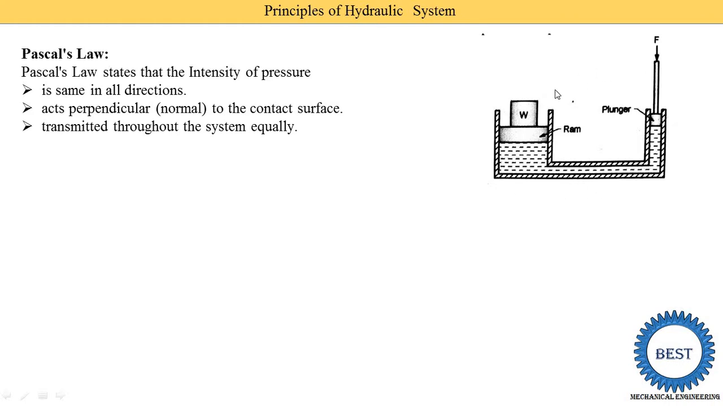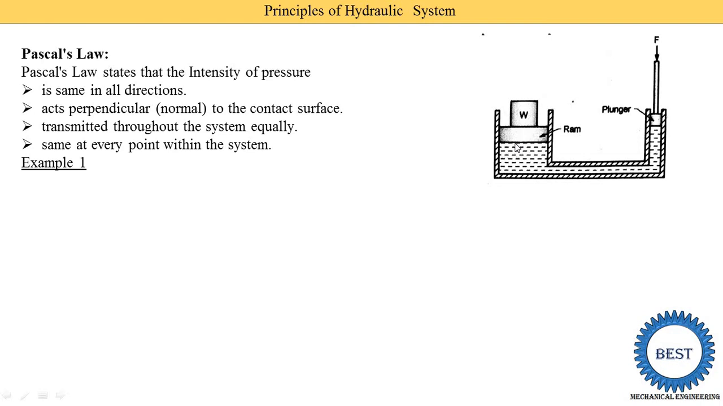meaning intensity of pressure is the same in the full system, at every point of the system. Fourth point, intensity of pressure is the same at every point within the system. Take any point. Suppose you measure the intensity of pressure at this point, and measure here, and here. Anywhere you measure it, the intensity of pressure is the same at every point within the system. So this is the basic definition of Pascal's law.